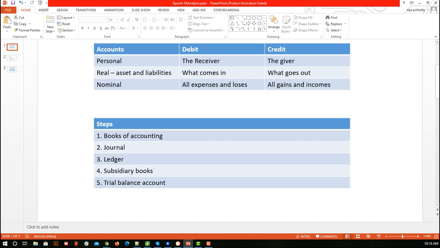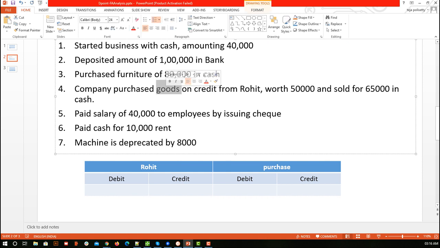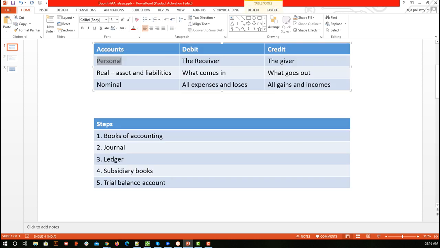So personal account, and he is doing what? He has given 50,000 rupees worth of goods, but did he receive the money? No. So here we are talking about goods, and there is no money involved here. Is there any cash involved? No. Here the goods are involved. So we are going to see whether goods are coming in or going out. With respect to Rohit, goods are going out. So in the personal account, goods are going out.